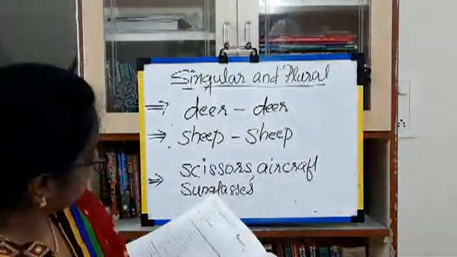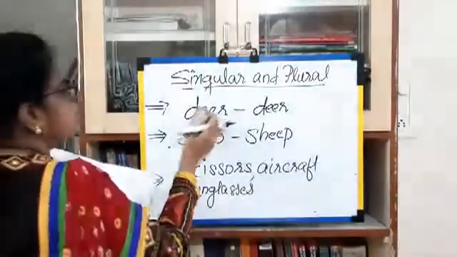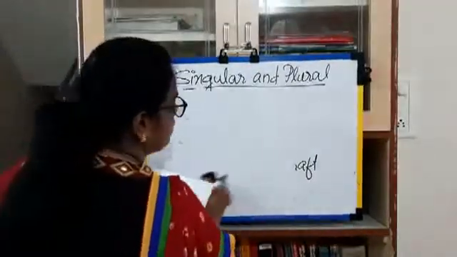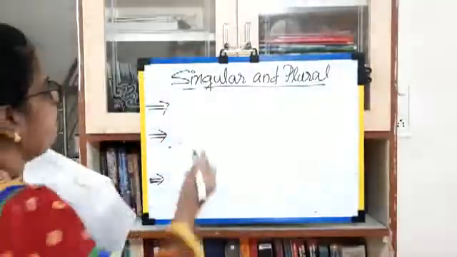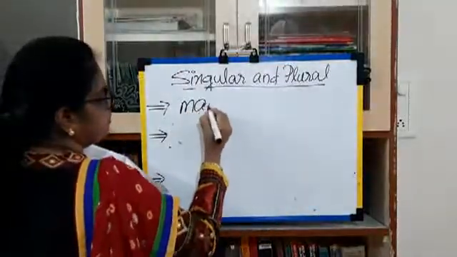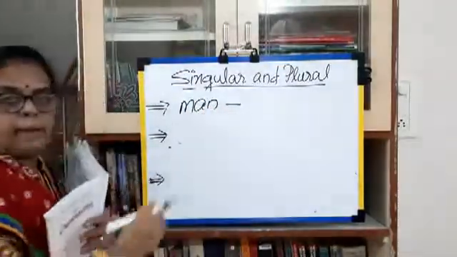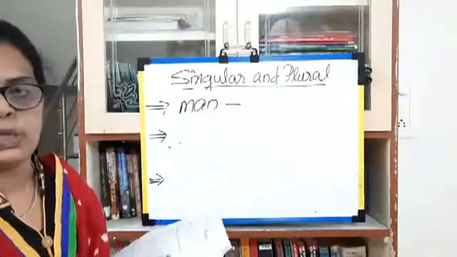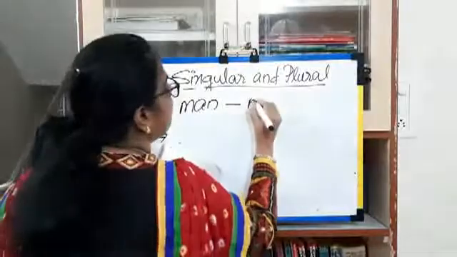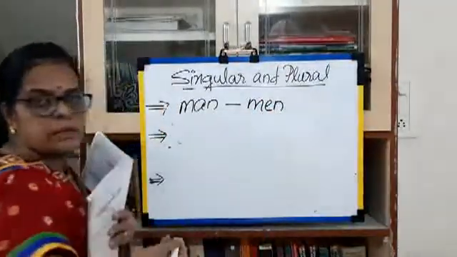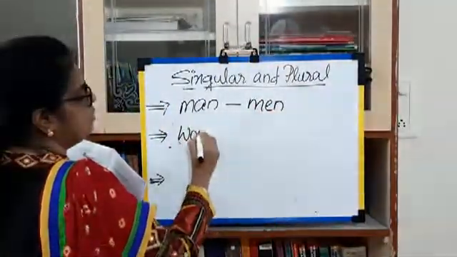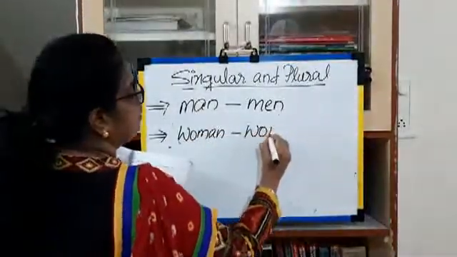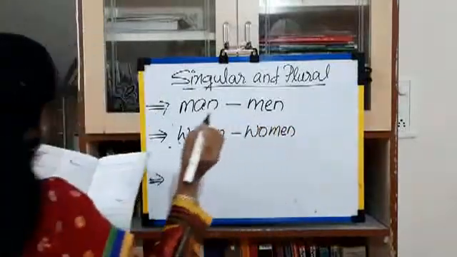Some words have common changes. Here, common words, how do they change? Look, man. Man is a singular, but the plural is entirely different. How do we make a plural? Man. Woman. Okay.